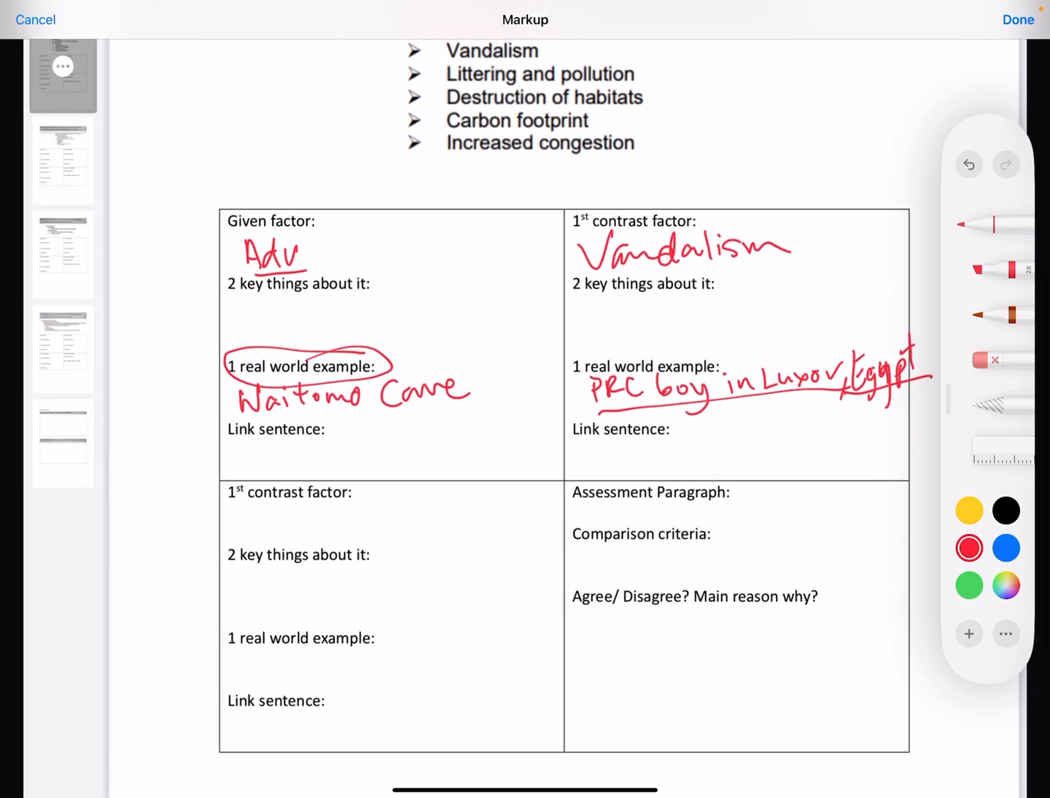Okay, destruction of habitat, you can talk about that. You can talk about increased congestion. You can talk about littering and pollution. Right, so the second contrast factor is completely up to you. Which one are you more comfortable with? Okay, if you want to talk about littering, you can talk about your beaches, how the beaches are being polluted. Okay, you want to talk about destruction of habitats, you can talk about how Machu Picchu is being destroyed.